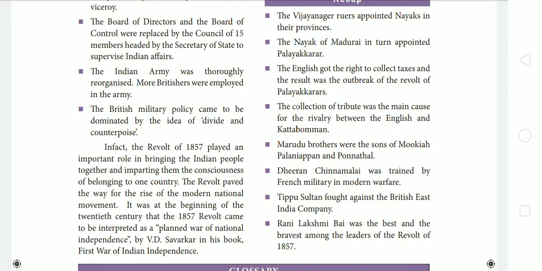This was replaced, and the Secretary of State was organized with the Council of 15 members in order to supervise Indian affairs. Then the Indian army was thoroughly reorganized and more Britishers were employed in the army. British military policy came to be dominated by the idea of divide and counterpoise. So these were the consequences of the revolt.